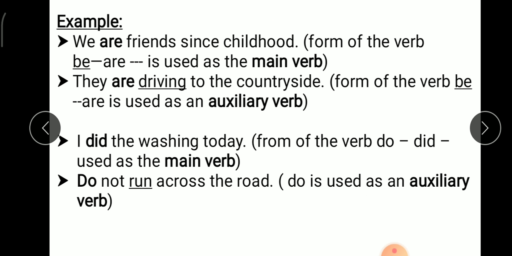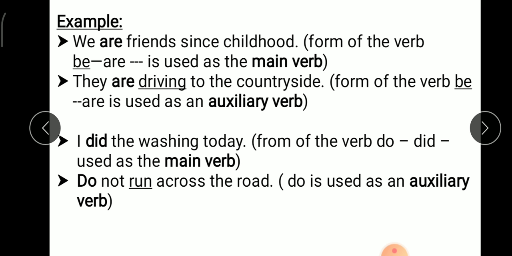Let us understand some examples. We are friends since childhood. Now in this, are is used as a main verb. Next example, they are driving to the countryside. In this sentence, are is used as an auxiliary verb or helping verb with the main verb driving. An auxiliary verb is always written before the main verb.